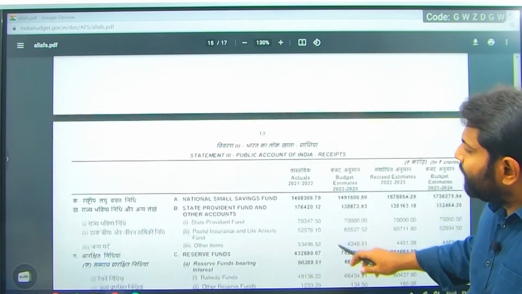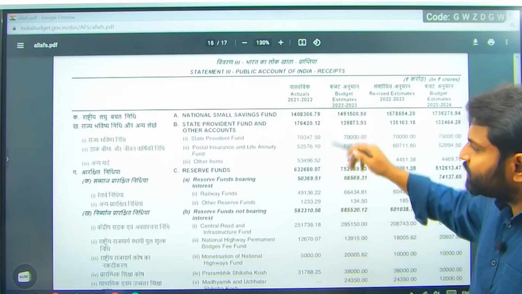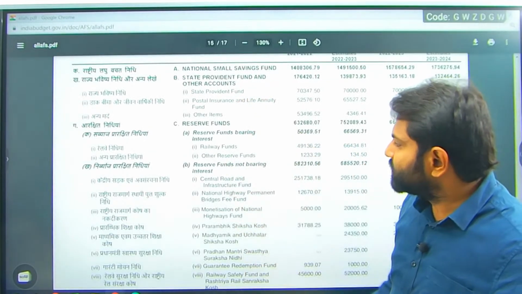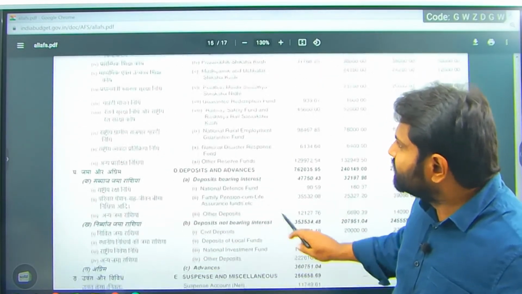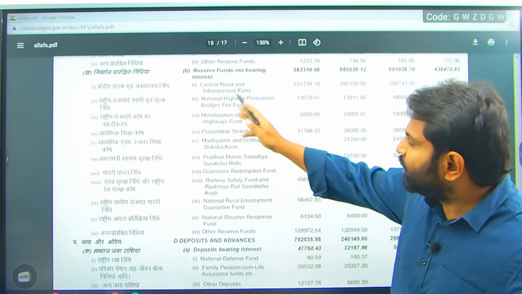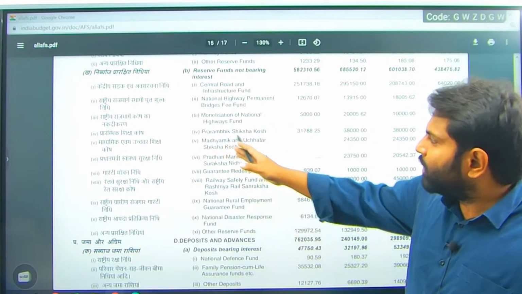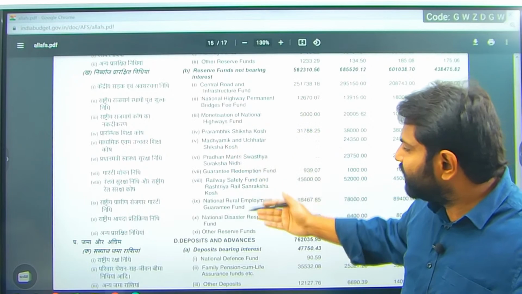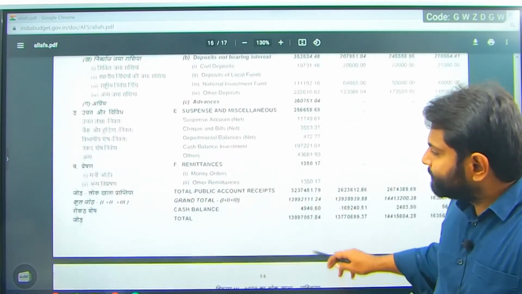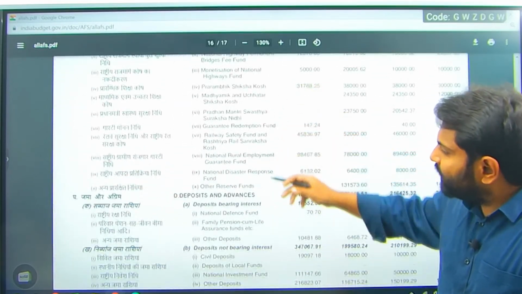Next one, the Public Account of India, is another side. Receipts, where the money is coming from: state provident funds, reserve funds. See the reserve funds, what are the different reserve funds we have? Central Road and Infrastructure Fund, National Highway Fund, Prarambhik Shiksha Kosh. These are the different funds we have created which are in the public account. So that is the third statement, and all these are the different funds.